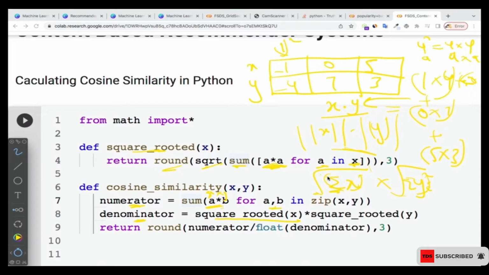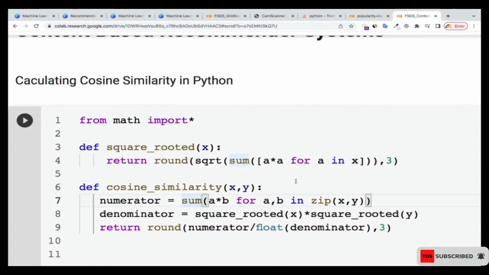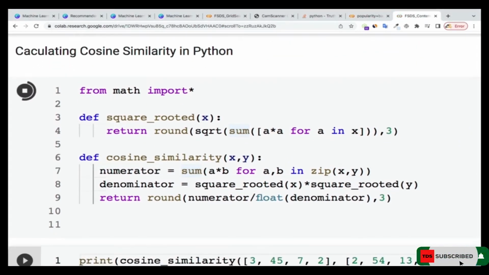And here I'm rounding it to just 3 decimal points. So that's the function that I'm going to use over here. Multiply by the square root: the square root of x multiplied by the square root of y. That's what you're seeing here. And then finally I put them in the formula, the numerator divided by the denominator over here. That's what I'm doing. So let's run this one and see.